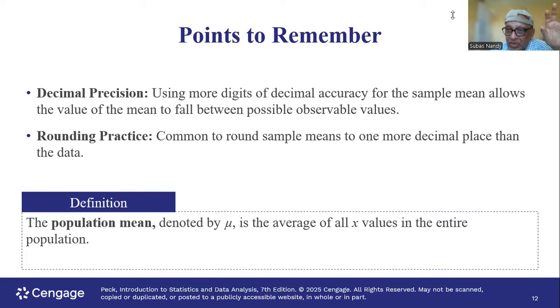Neither side will go up nor down. The right arm will not go down, the left arm will not go up. Everything is balanced. So the mean is the balancing point, the fulcrum of the weights. That is what the mean is all about.